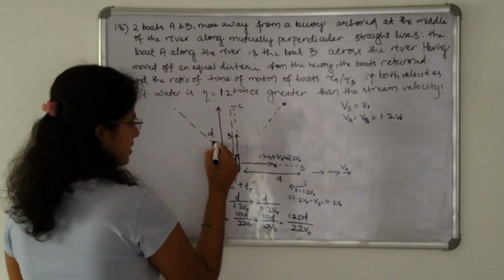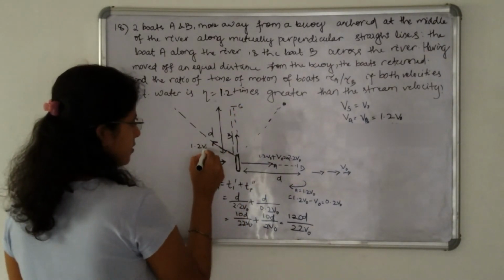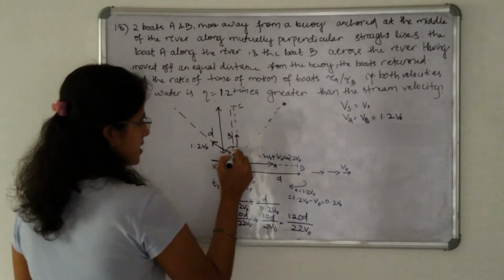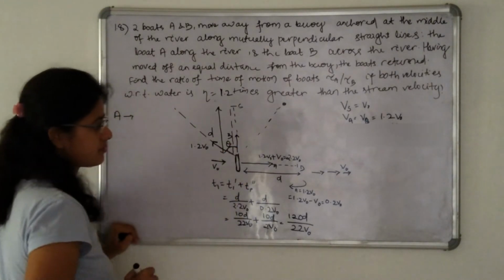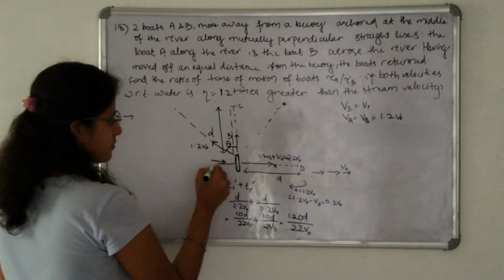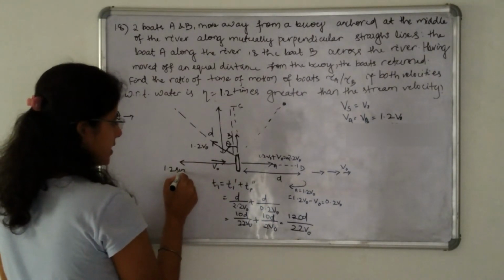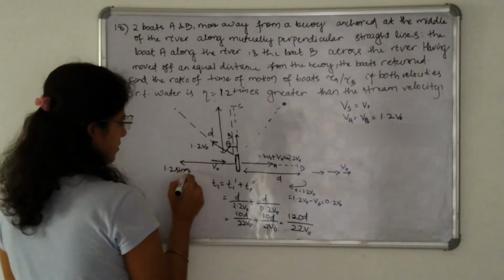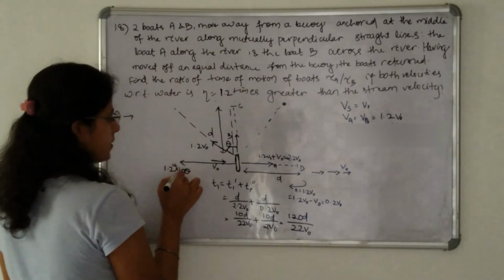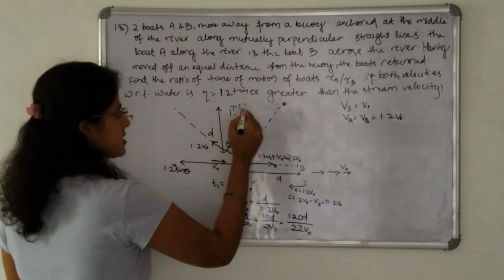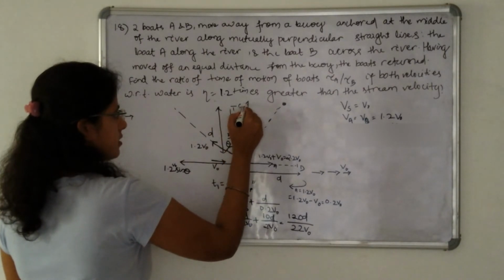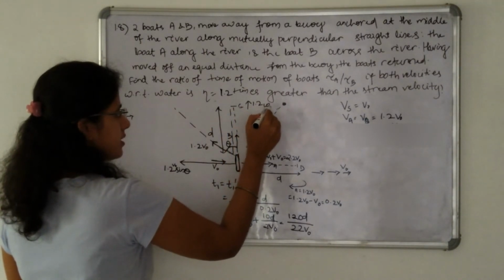It started moving in this direction with 1.2 v naught velocity. Let us take this angle as theta. So the component of this velocity along this direction is 1.2 v naught sin theta, and along this direction is 1.2 v naught cos theta.